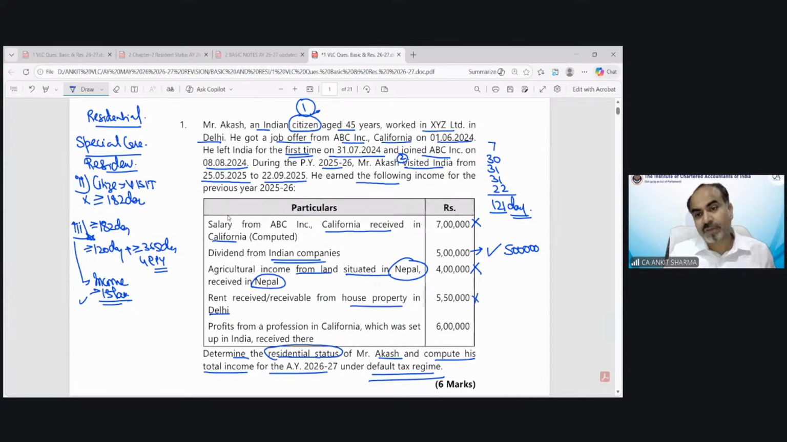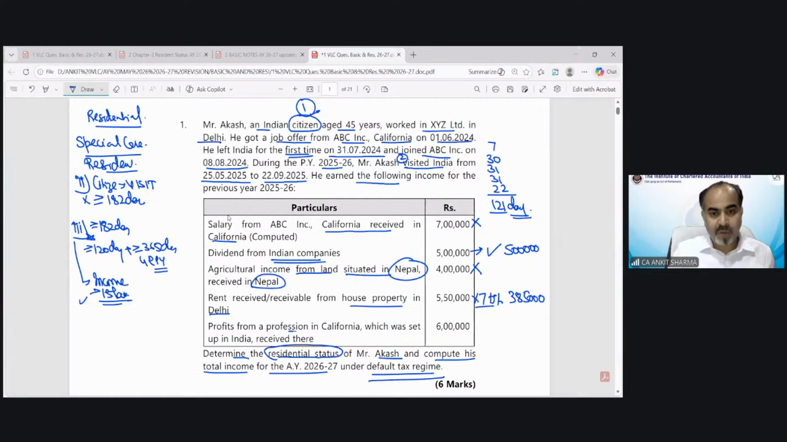But in case of house property rent, we can consider only 70% of it. You must have gone through the provisions of house property. 30% is the statutory deduction we can claim from the rent receipt. So from this 5 lakh 50,000, only 3 lakh 85,000 can be treated as Indian source income.